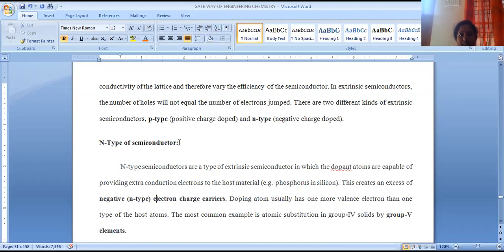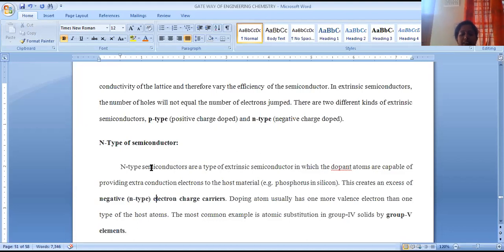to silicon or germanium. What happens? Electrons are moving. Due to the gain of electrons, the passage of current and excitation of electrons takes place from the valency band to the conduction band. That's the reason why they are called negative electron charge carriers, or N-type charge carriers.